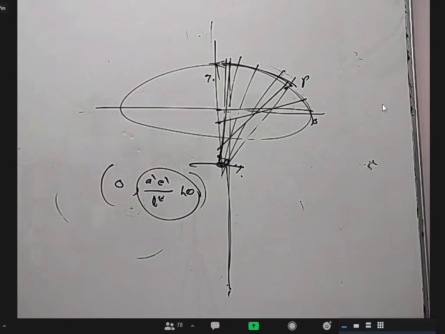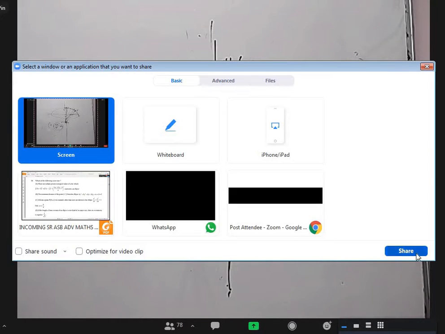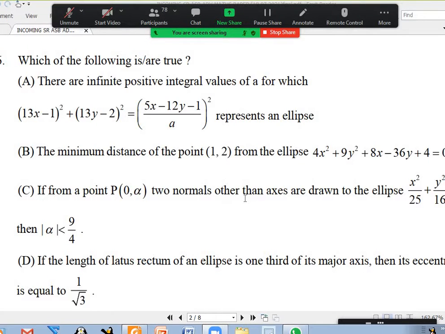Sir, then it will not be less than or equal to, it will be only less than. Yes, it will be only less than. But if I tell alpha less than 5, is it wrong to say alpha less than or equal to 7? Yes, sir. And they gave carefully mod alpha less than 9 by 4, right? They did not give equality anyway, as you're asking.